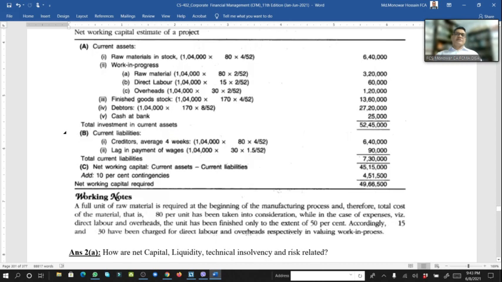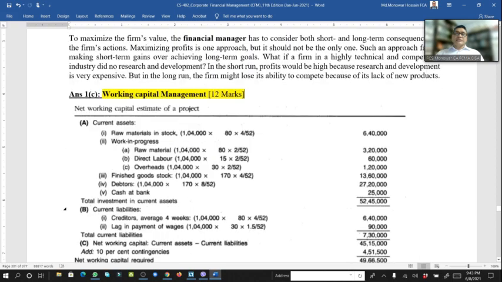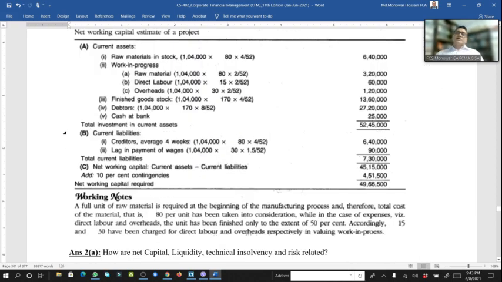Very easy. We can write this way, only current asset and current liability, and you can denote current asset by A and current liability by B. Here raw material stock, total number of units, 4 weeks at 80 taka, as per the question, raw material required taka 80 per unit, so here 6,40,000.